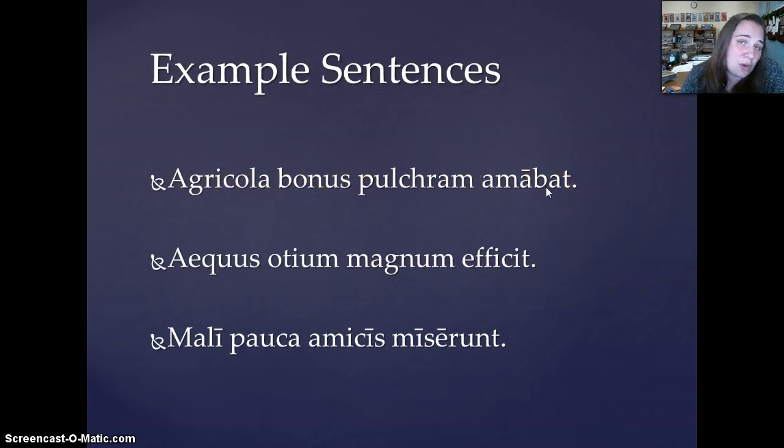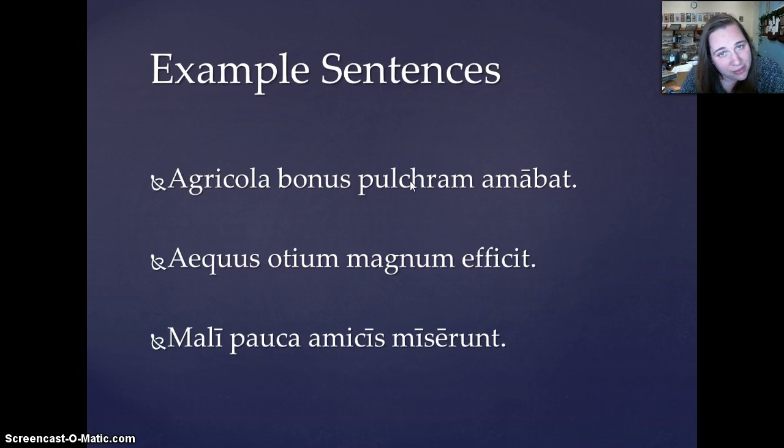Now, the last thing we need to do is just look at some examples of how substantive adjectives are going to work within a sentence. So, for example, agricola bonus pulchram amabat. We have two adjectives in this sentence, bonus and pulchram. Bonus, that us ending tells us that it's masculine singular nominative. Is there a masculine singular nominative for bonus to be describing? Oh, yes, there is. Agricola, right? Agricola is masculine singular nominative. The second adjective we have is pulchram, feminine singular accusative.